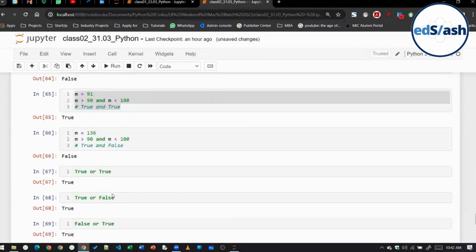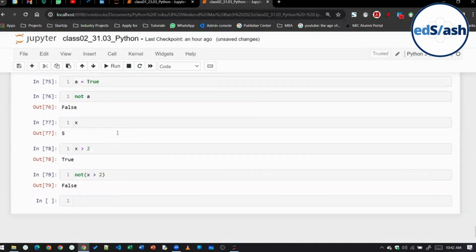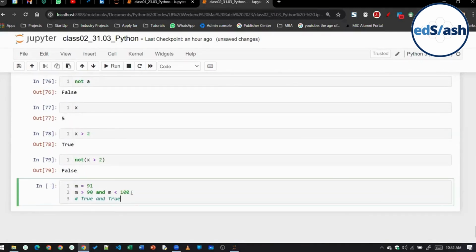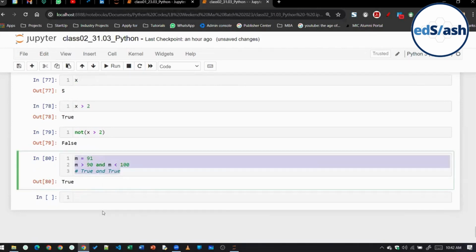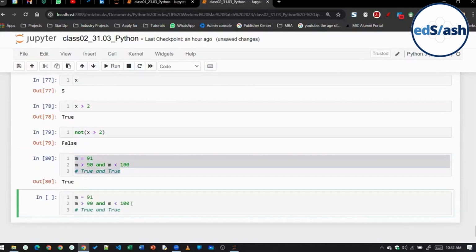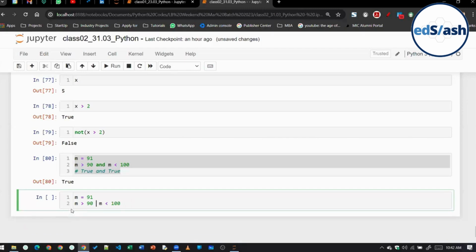Similarly, you can take this also. Let's take this example. Here, what is the output in this case? It will be true, right? But what if, okay, what will the output be in this case?